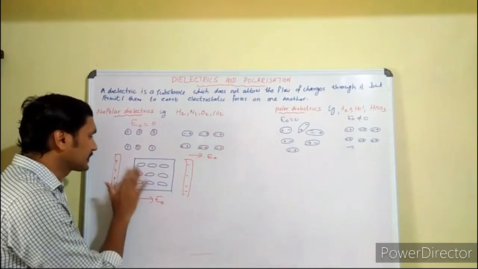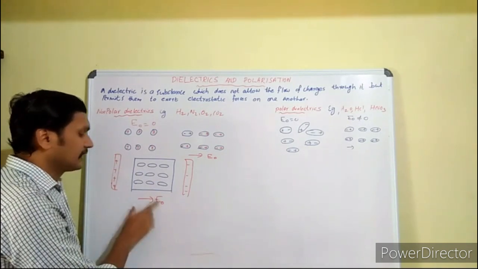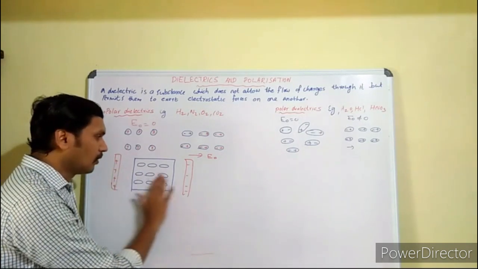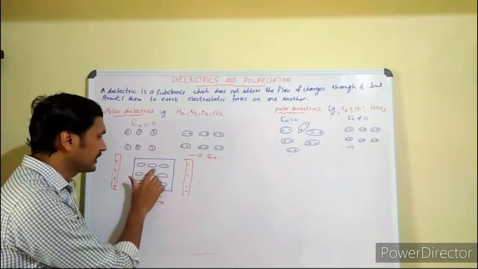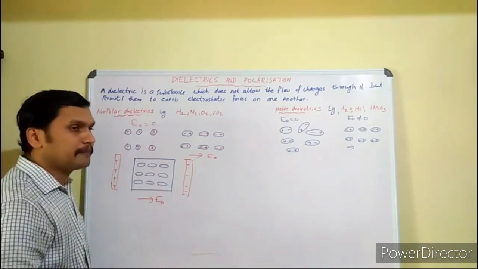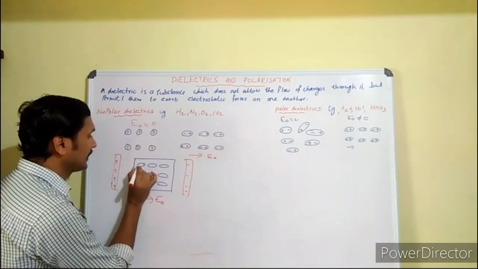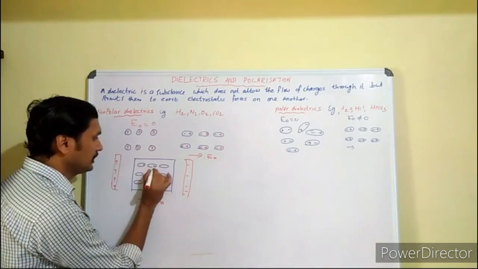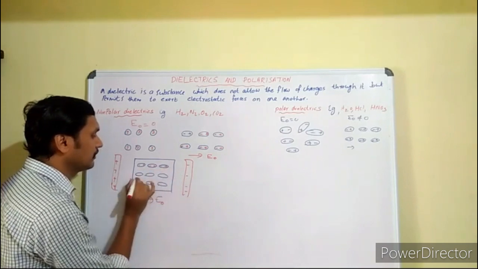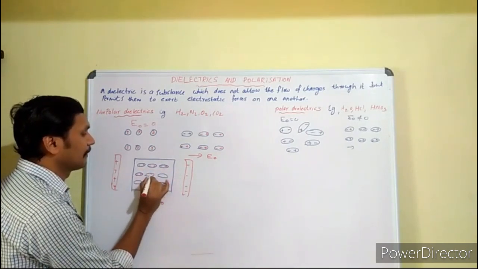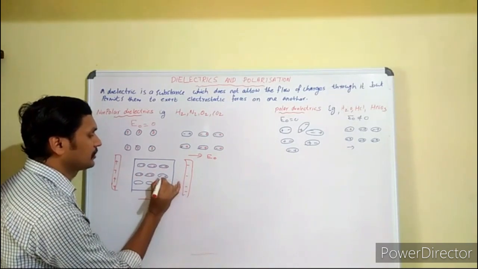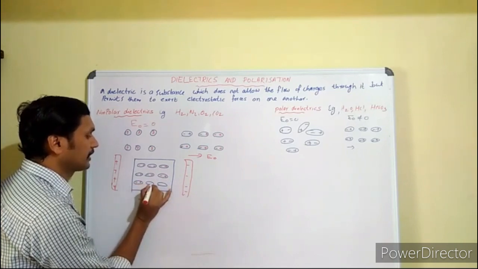Now, because of the presence of this external electric field, all dipoles can be considered as individual dipoles. All dipoles are aligned like this way. Positive charge on this side and negative charge here, positive, negative, positive, negative. All are aligned parallel to the electric field to give a minimum potential energy.